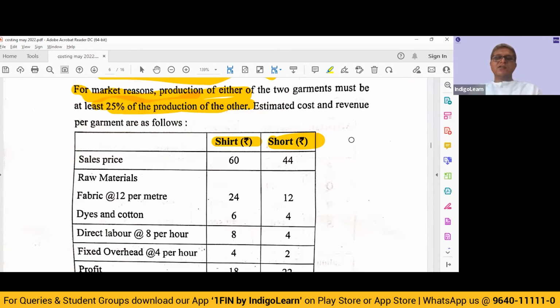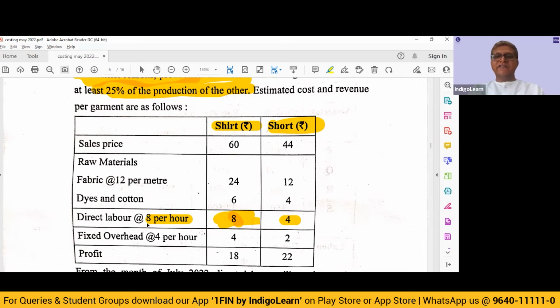So they have given us estimated cost and revenue per garment as follows. Sales price, raw material fabric at rupees 12 per meter, dyes and cottons, direct labor at 8 per hour. Now for shirt, they are saying the direct labor cost is 8 rupees and the per hour cost is also 8. That means how much time are we going to require of labor for each shirt? It is 1 hour. For short, it is half an hour. So we use one labor hour, make one shirt, or use one labor hour, make two shorts. Which one are you going to prefer?